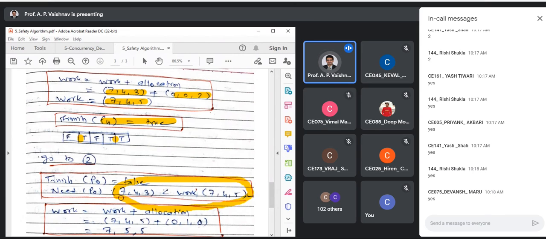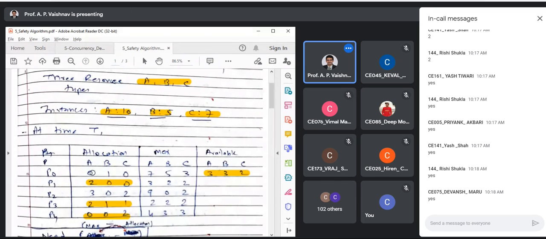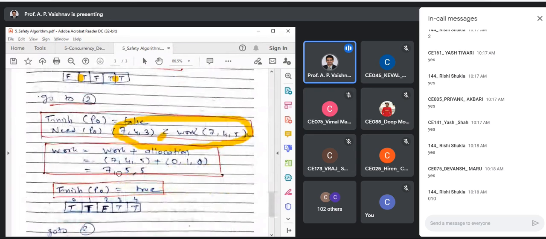743 is less than or equal to. Actually, I have missed the equal sign over here, but you can assume that it is present. So we can go with P0. Reclaim P0's resources. P0 was having 010, so let us add that. Now what will we get? 755. That is my current state.